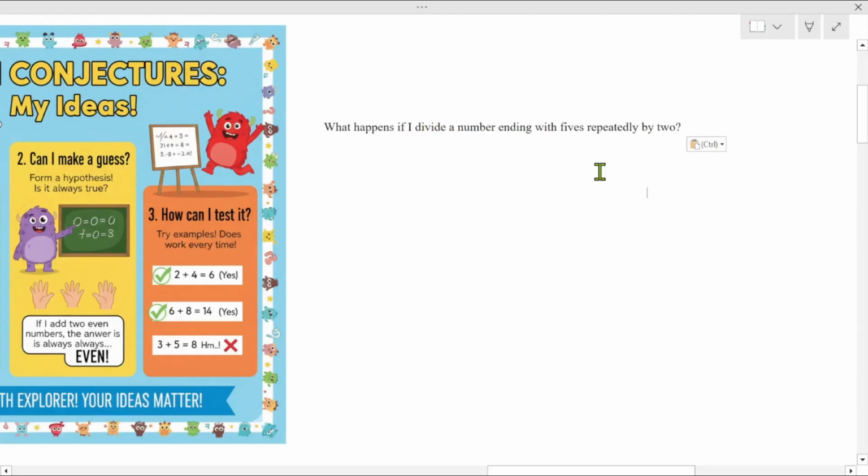When I asked her what prompted her to think about this, she mentioned the example of 20 divided by 4 that I gave as an activity, where we explored and figured out that 20 can be divided by 2 and then again divided by 2. So she was thinking, why can't I take a number ending with 5 and divide by 2 repeatedly? Is there something I can find? So it started with this interesting wonder question, and she pursued it.